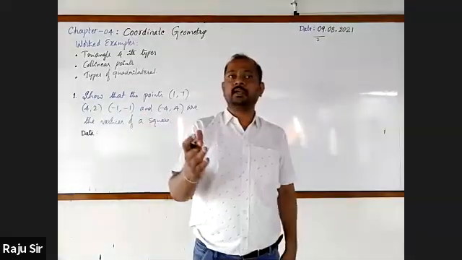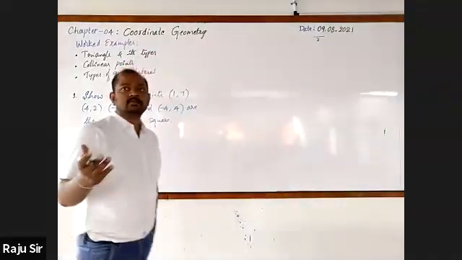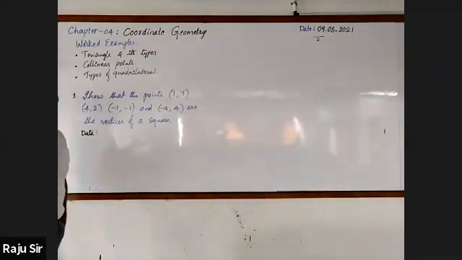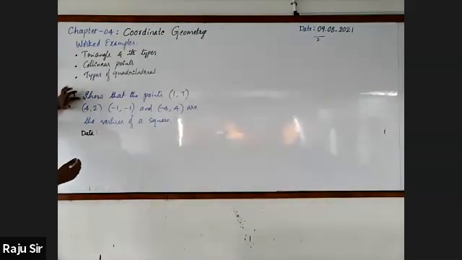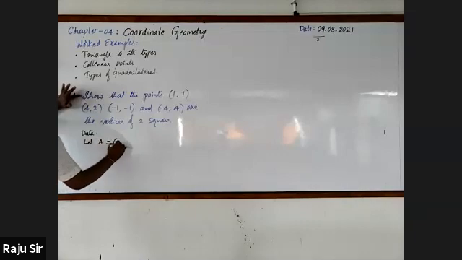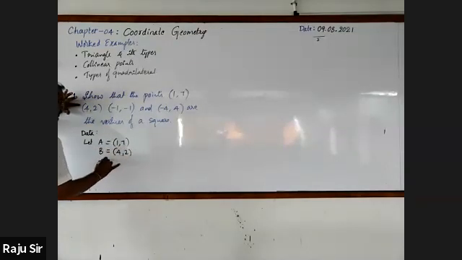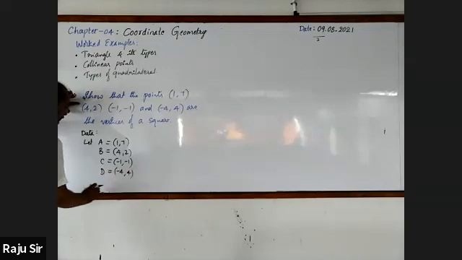Let A equal to (1, 7), B equal to (4, 2), C equal to (-1, -1), D equal to (-4, 4).